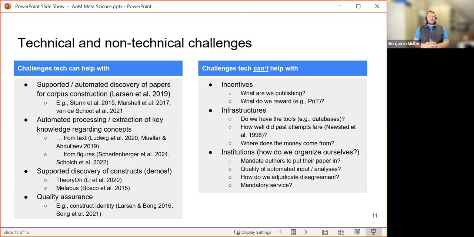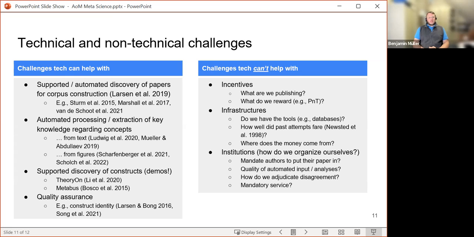The second point is the idea of infrastructure. So do we have the databases commonly agreed upon and explainable machine learning tools that work with these databases to help us in a systematic, transparent, and traceable way to work with these tools in our theoretical work? And if we look at some of the past examples that we've had on databases that were shaping up to do just that, why didn't they fare as well as they had hoped they would? And why have very few of them actually left a mark? And of course, where does the money come from to deal with these things?